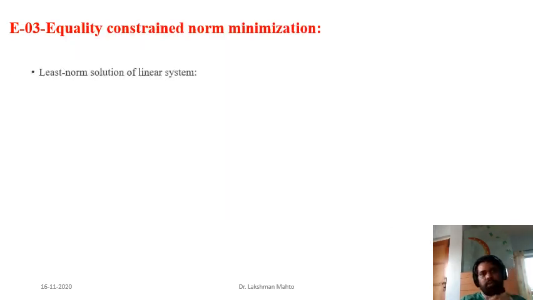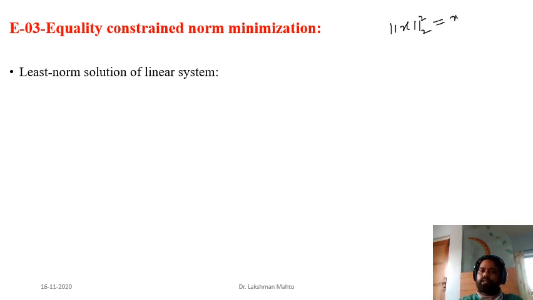Now I will take one more general kind of norm minimization problem. In the first example I took a specific norm, the L2 norm. The square of the 2 norm we denote by x transpose x.